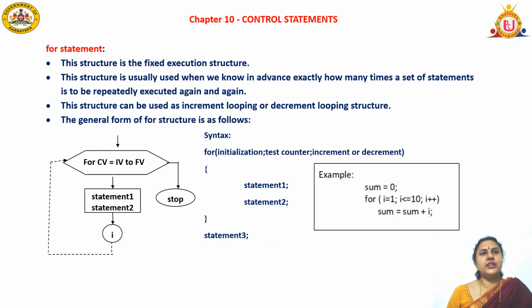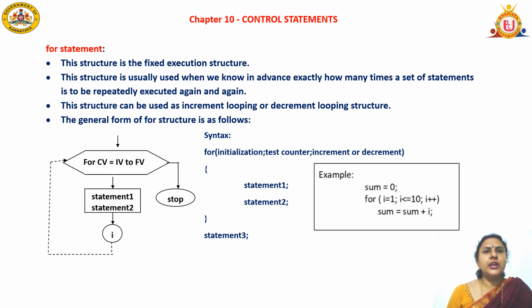Next looping construct is the for statement or for construct. This structure is called a fixed looping construct. This structure is usually used when we know in advance exactly how many times a set of statements is to be repeated or executed again and again.